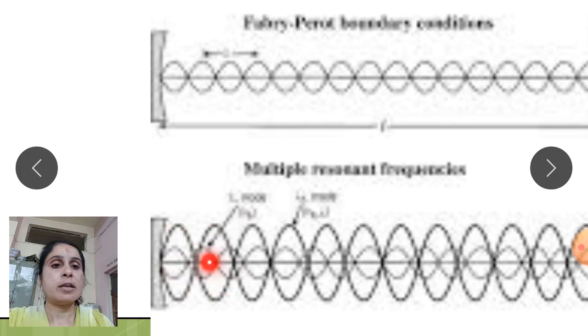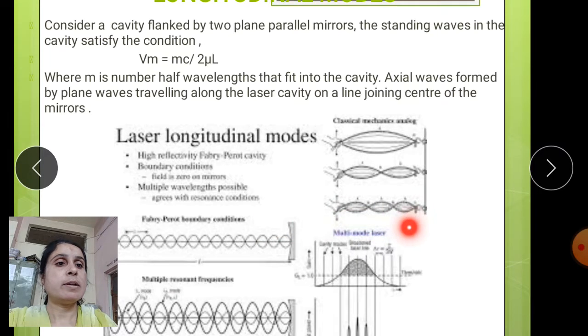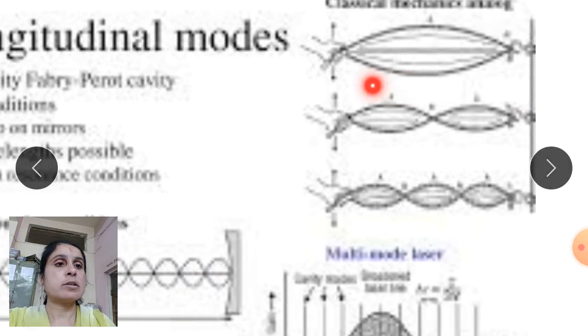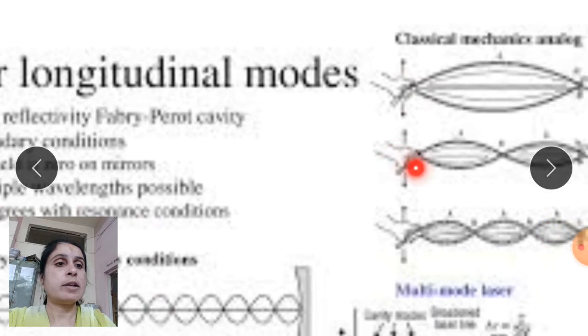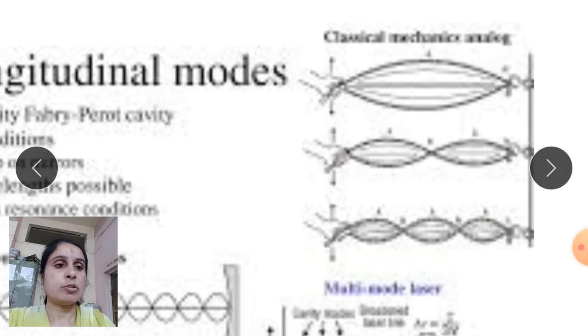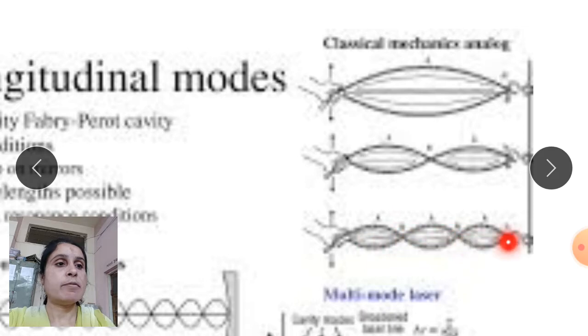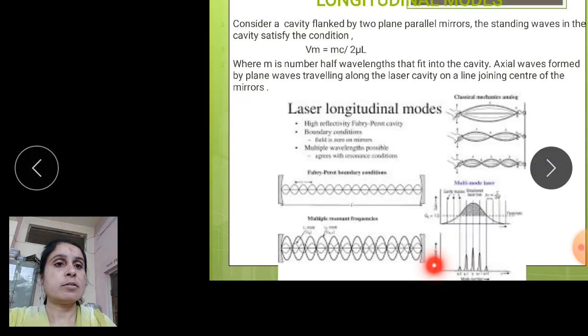In the figure, the wave is divided into two forms, so there will be multiple waves. In the first form we see a single wave, and secondly, the distance between two waves is longitudinal, and with three waves there will be multiple separations. So, lasing takes place in that cavity configuration.